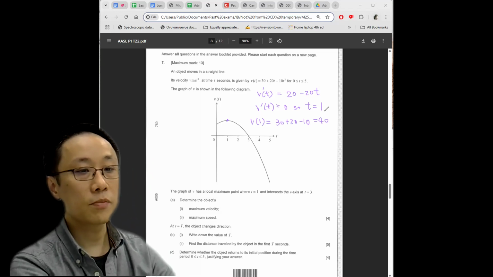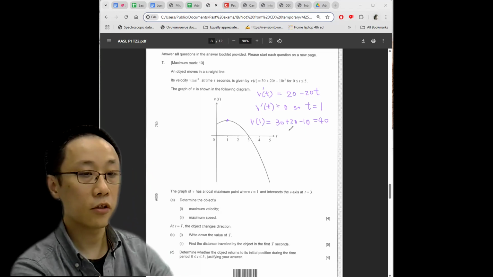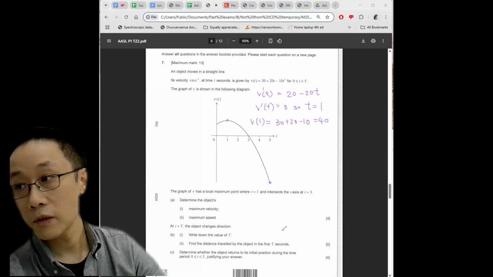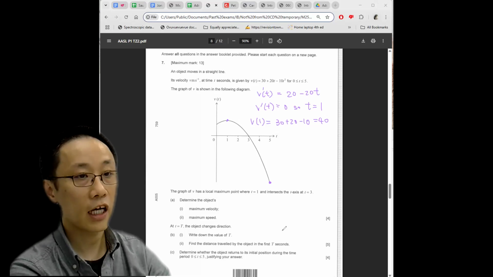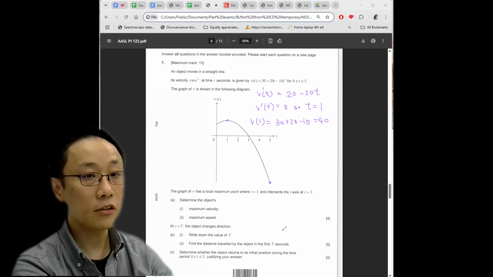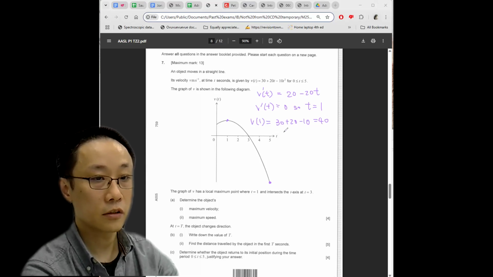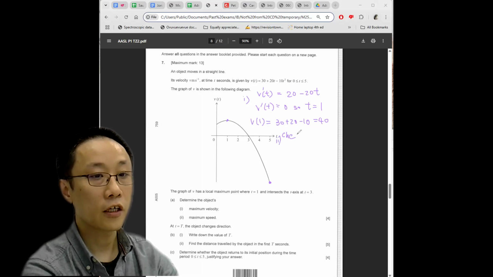Part 2, maximum speed, which may or may not be the same as maximum velocity, because you also need to worry about the negative velocities. You can have a very negative velocity, but you can actually have a very high speed at that time as well because you are moving backwards. So all we need to do is to plug t equals 5 into the V of t expression. Check.